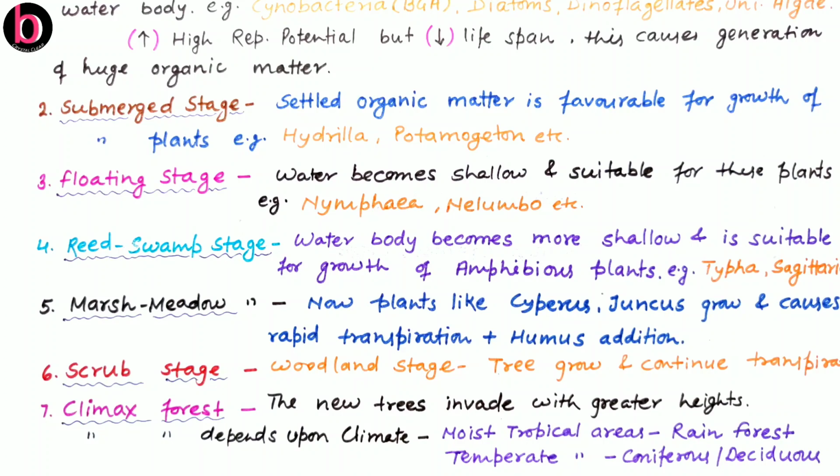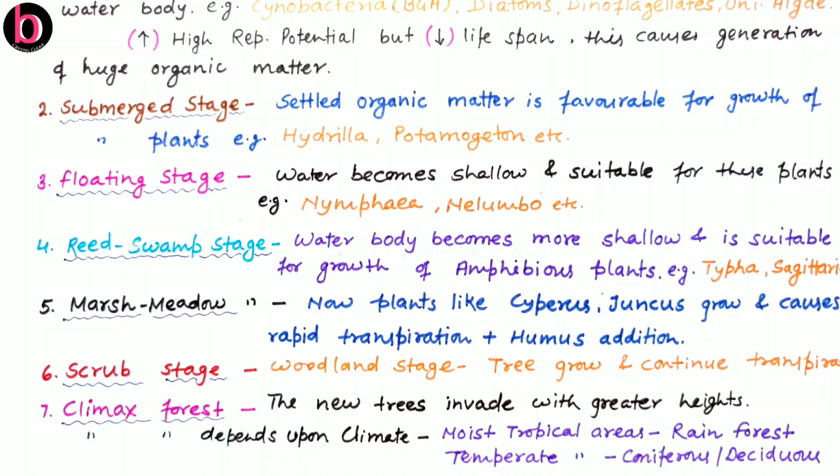The soil will become very shallow, or we can say almost dry. So here at this region now there will be growth of the next vegetation, that is known as the scrub stage. Scrub stage, also known as woodland stage, that carries trees. Because of the trees which are growing in this region, they cause continuous and rapid transpiration. So till this process there will be conversion of a water body into a dry land like situation, and this scrub stage is further getting replaced by climax forest.